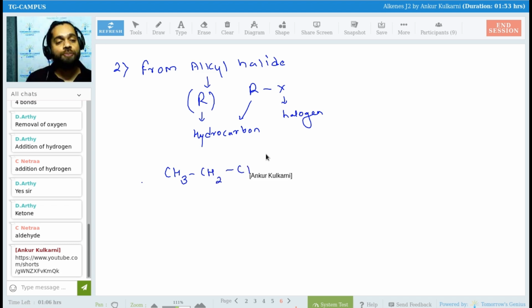Come on, tell me the IUPAC name of this. IUPAC, not the common name. Yes, Aarti, Kanishka, Netra, IUPAC name.